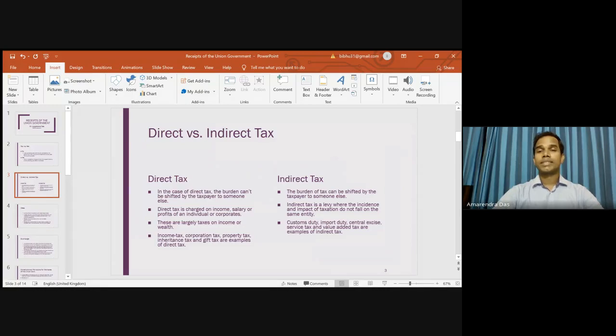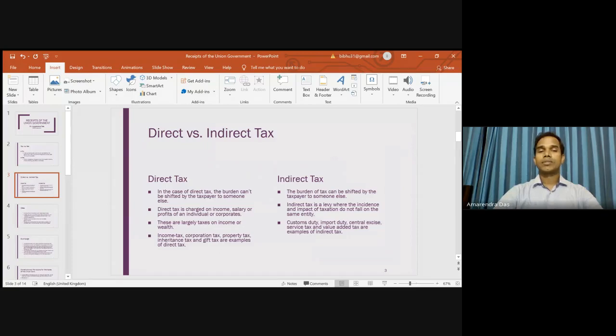That is why it is said that in case of indirect tax, the burden of the tax can be shifted by the taxpayer to somebody else. Or you can say that indirect tax is a levy where the incidence and impact of the taxation do not fall on the same entity. So that is the difference. In case of direct tax, the person on whom the tax is imposed has to pay the tax. But in case of indirect tax, the tax is imposed on somebody, but the tax is paid by somebody else. So we can take some examples. In case of direct tax, the examples are income tax or, say, salary. Basically, whatever salary you are earning, you have to pay tax.